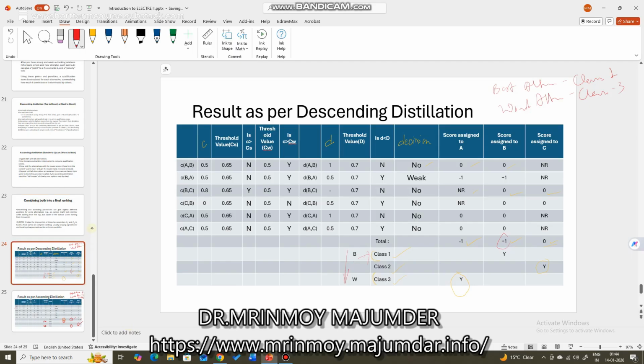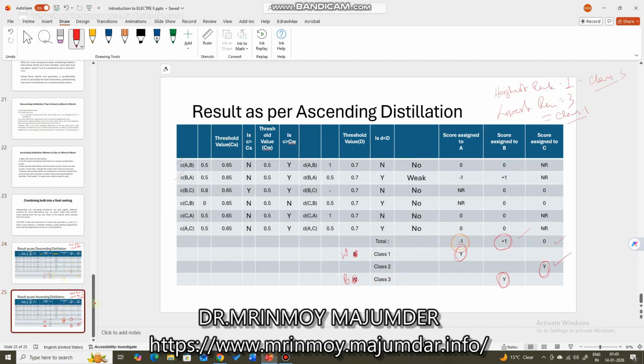distillation, which is a normal scenario, the alternative with the maximum score gets the best rank and also the best class, that is the class 1. That same alternative has got the worst, sorry, has got the worst class in case of ascending distillation, which is worst to best. Worst class means here class 3. Class 1 is the best with respect to class, right?